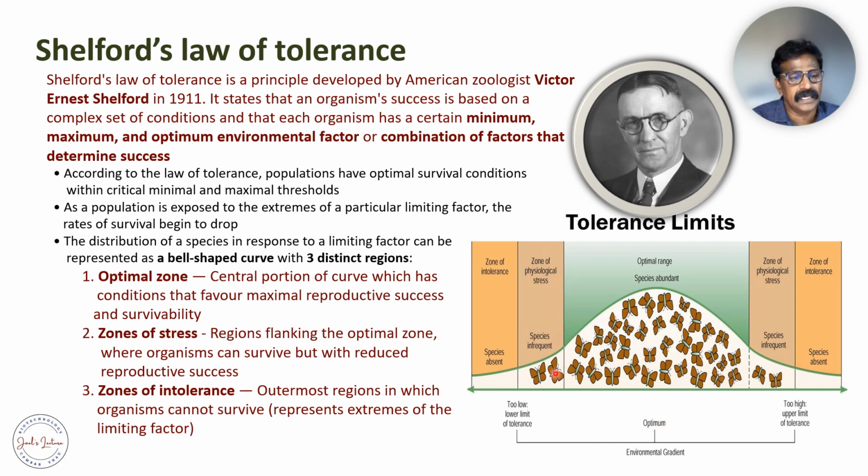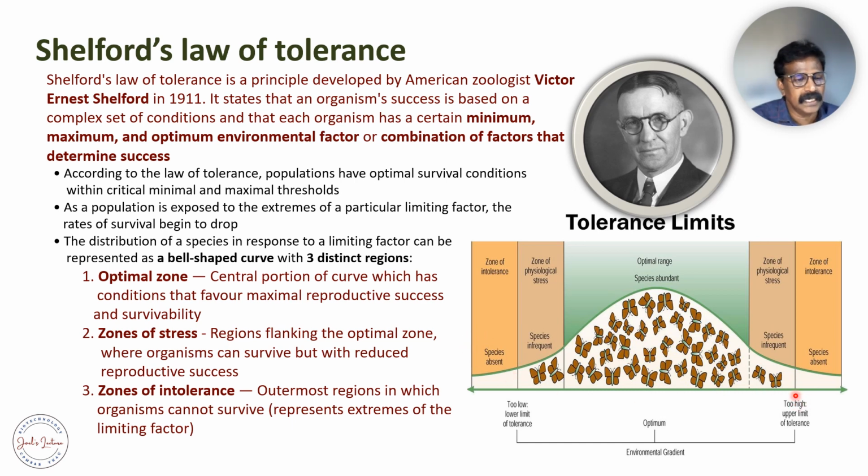So in the optimal zone, the reproductive success is enormous, so there will be exponential growth of the organism, whereas in the stress zone, the reproductive success is minimal, so the presence of the particular organism is minimal. Under the stress, some very hardy genotypes can survive. And the zone of intolerance, that is the third zone, is the outermost region in which the organism cannot survive, a very extreme zone.